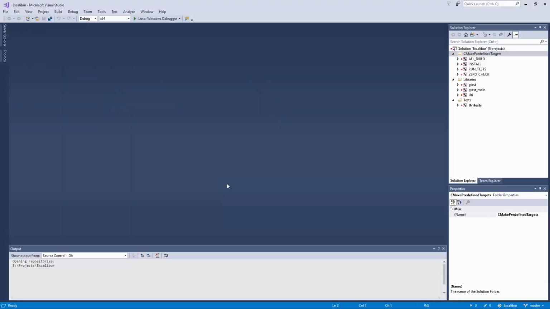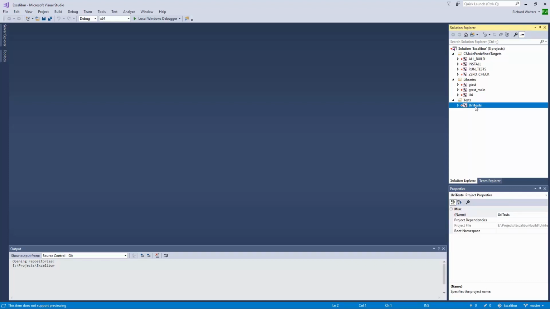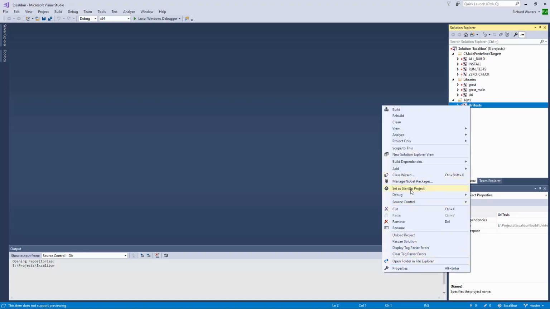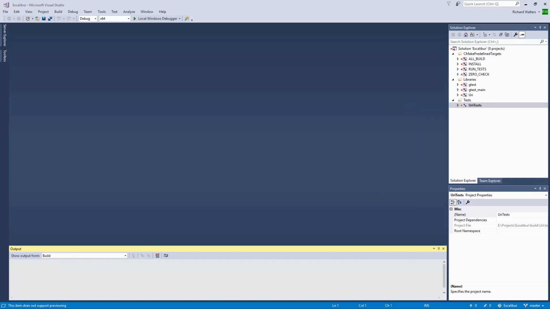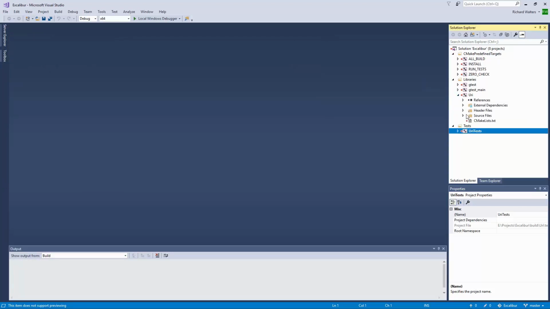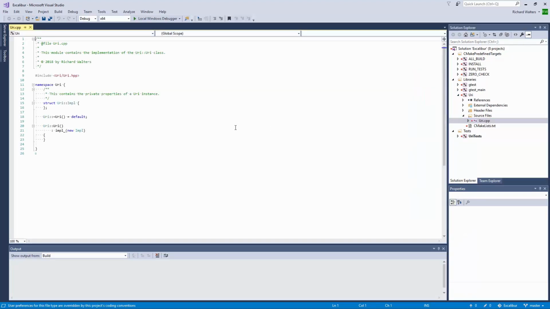So when we launch our solution file, because of the instructions I set up in CMake, we get our unit test project showing up under tests, and then under libraries, we have our library, and then we have Google Test main wrapper, and then Google Test, the core of it. So I think I already did this before, but if you set that as the startup project and hit Control F5, it should run our tests. I'll do a lot of my development from Visual Studio because I'm used to the editor, but we should be able to edit either here or in VS Code.